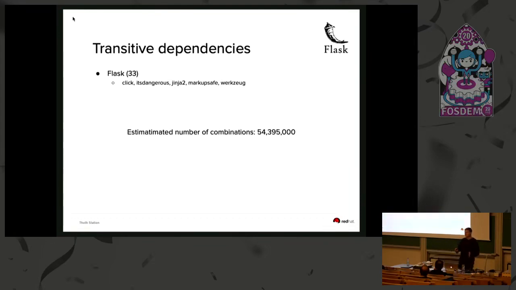Now let's suppose that we find all the versions of these libraries, and we would like to know how many combinations there are to install Flask with its dependencies. I got this huge number. This is an estimation, so the actual number will vary based on actual resolution, but you see that there are something like 50 million possibilities for how you can install a Flask application with different versions of its dependencies.